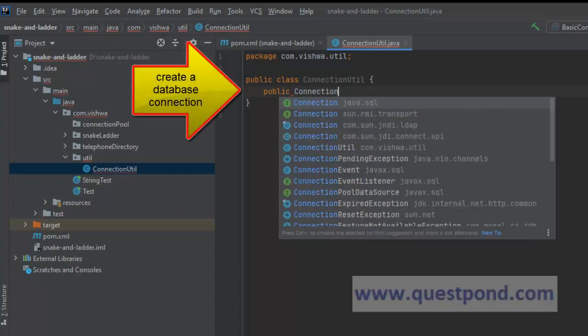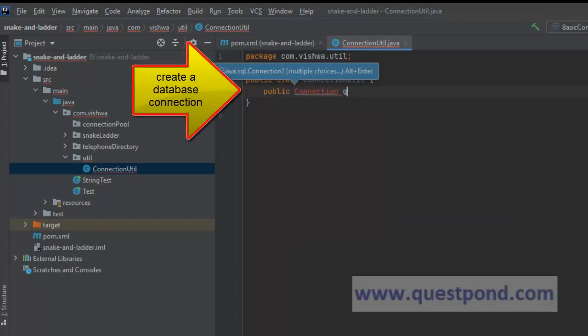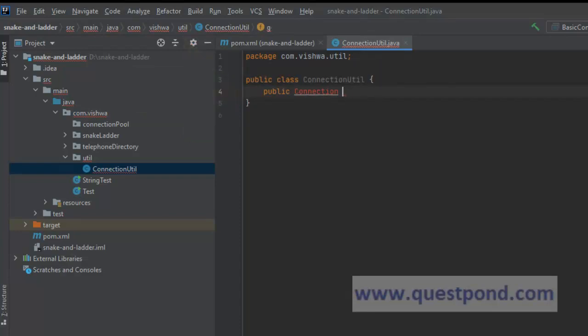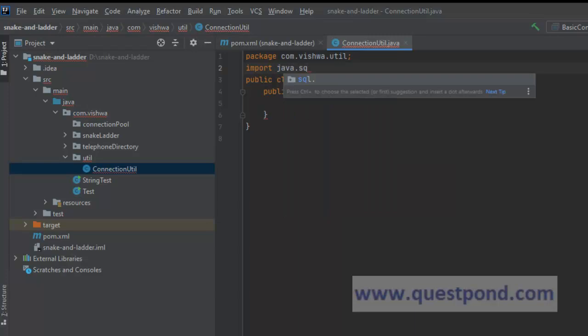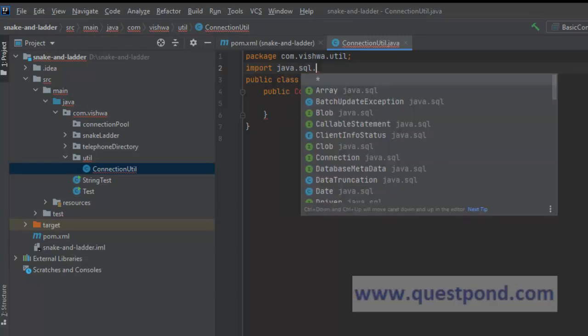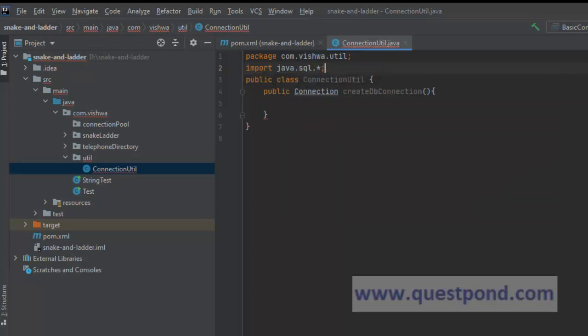So Connection, get connection or create connection, createDBConnection. Okay, so this needs to be imported. So we can say import java.sql.*. Within this package, we will have our connections.